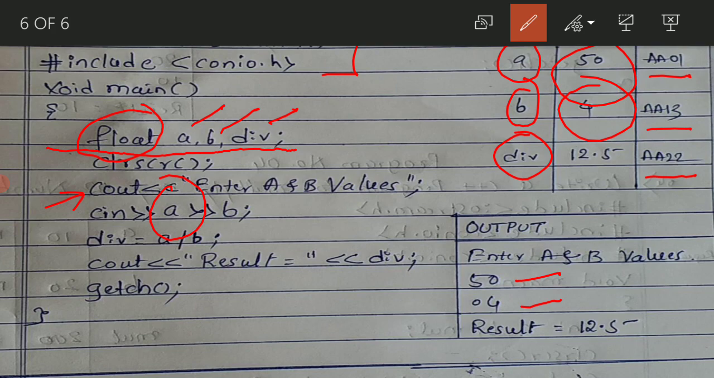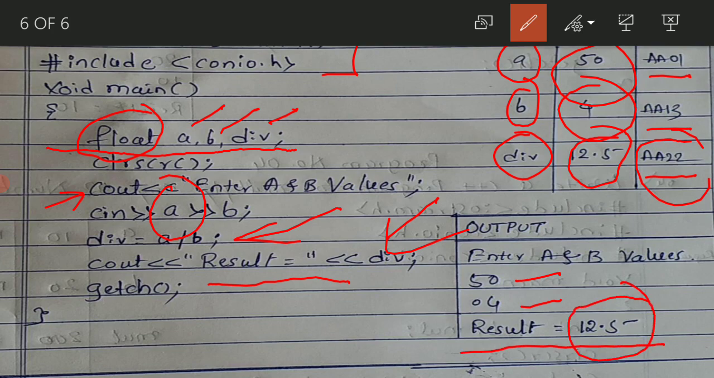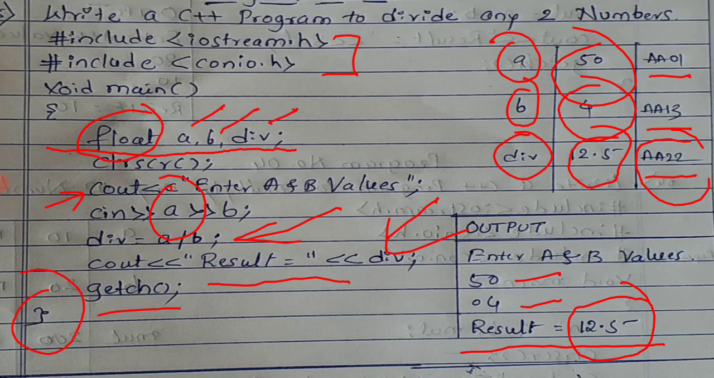Now what happens? You have written here div equal to A divided by B. That means 50 divided by 4. When you give 50 divided by 4, the result will be how much? 12.5. Okay, so 12.5 is your result, which is stored in div, and where is the location? AA22. Okay, now you are going to print the result by using cout result equal to div. So here your result is how much? 12.5. Getch is for the wait, and this closing flower bracket shows the end of the program.